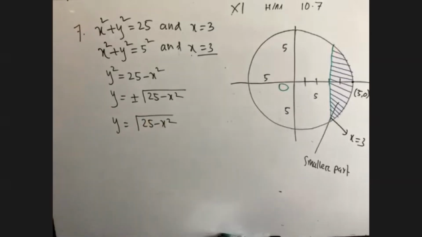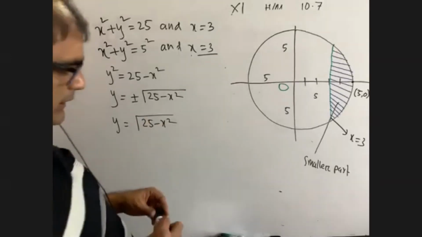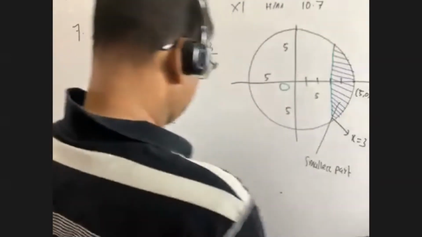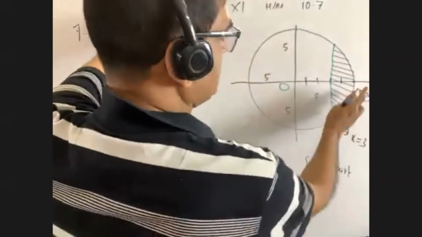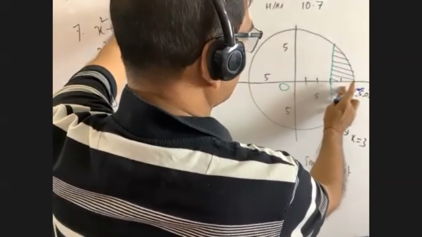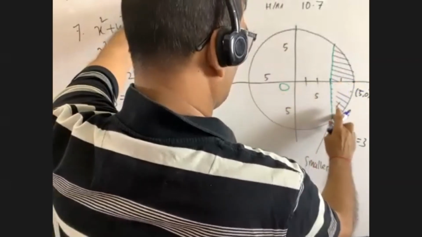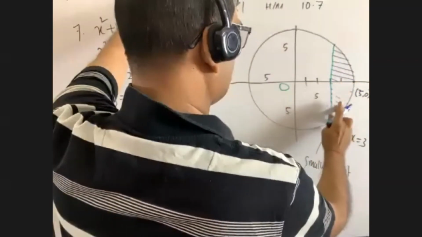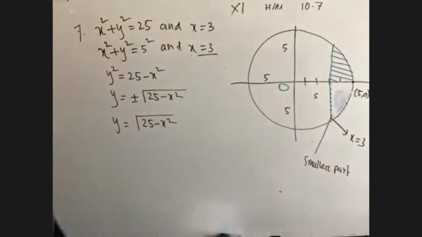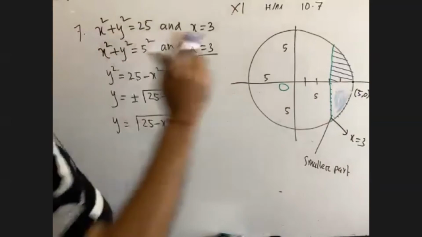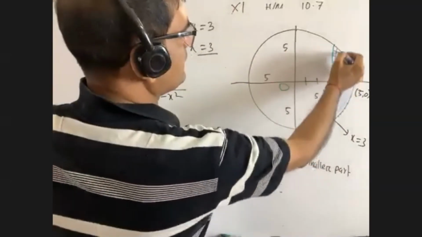Talk to me. At first, we have to find this whole area, but now we will find only the area of the upper part. Are you getting me? Talk to me. This area, yes sir, this area.